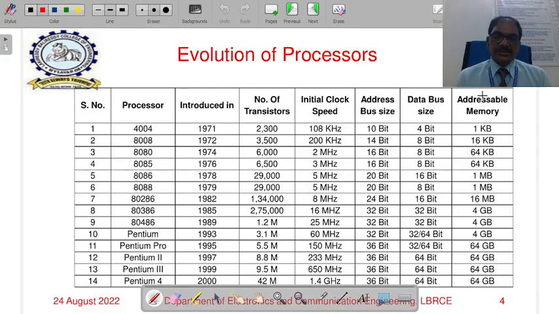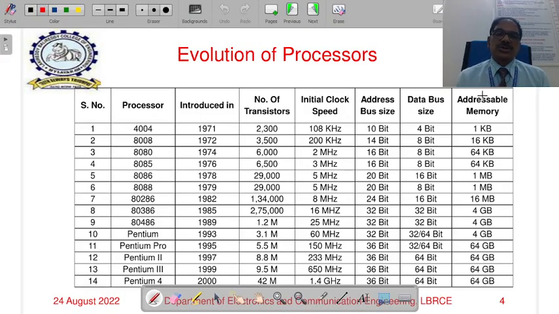Later, in 1972, Intel released the second version of microprocessor, the 8008, which is the first 8-bit microprocessor, having 3500 transistors and functioning at 200 kilohertz. It has an address bus of 14 bits and a data bus of 8 bits. With a 14-bit address bus, it can access up to 16 KB of memory.